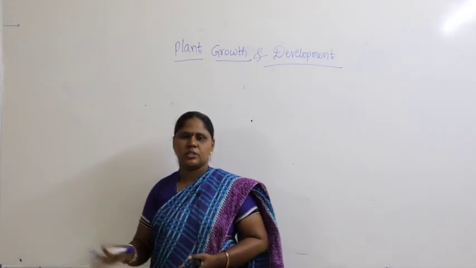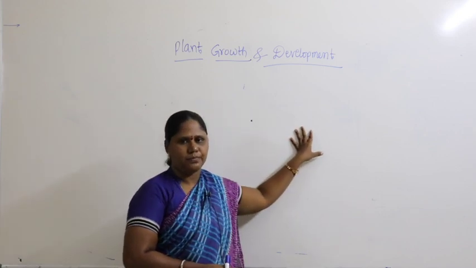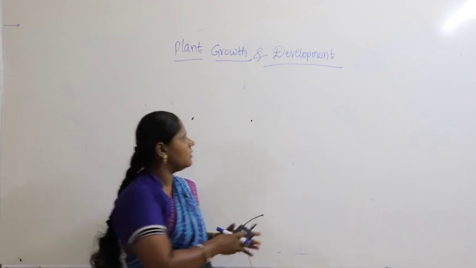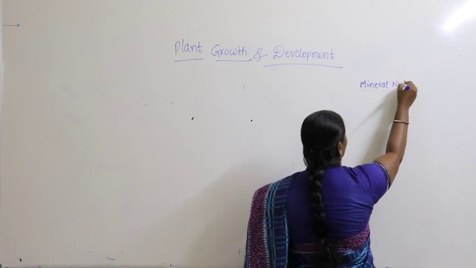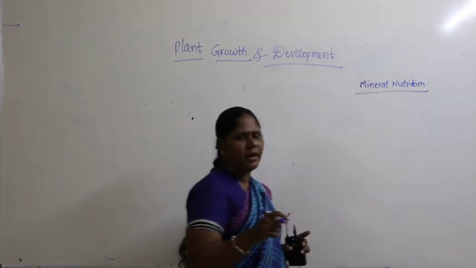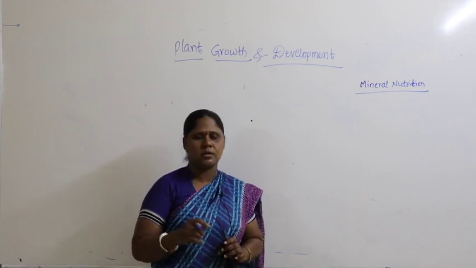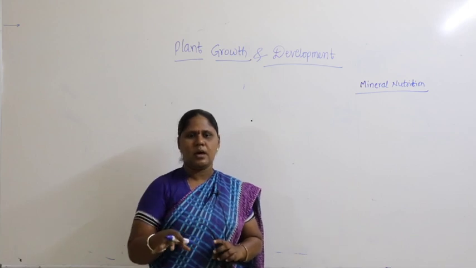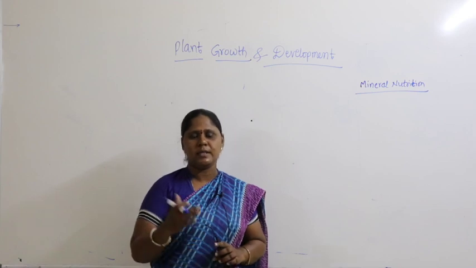Now let's go with the next chapter. The next chapter is plant growth and development. For the last chapter, what I can suggest you guys here, for the last concept we studied, mineral nutrition. In mineral nutrition, take the academic second year textbook. If you don't have the academic textbook, what I can do here is I'll send you on WhatsApp the elements and the symptoms that they have to study.